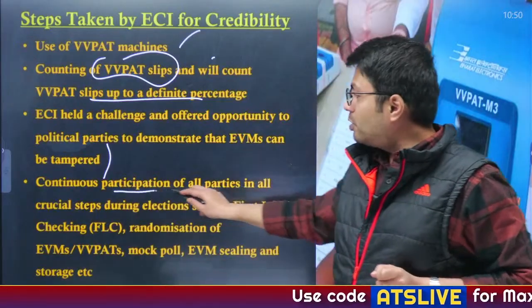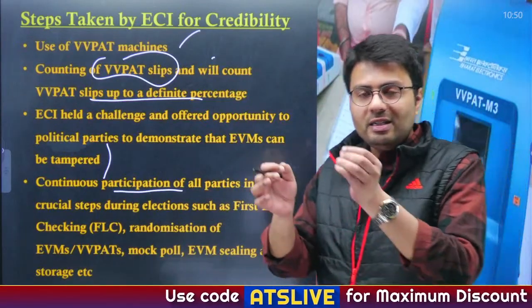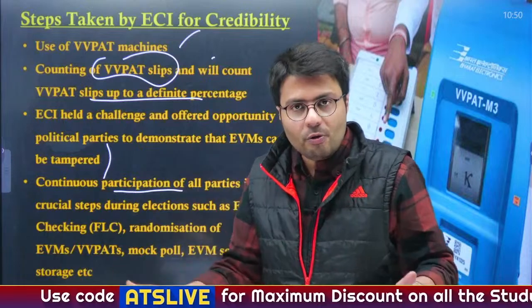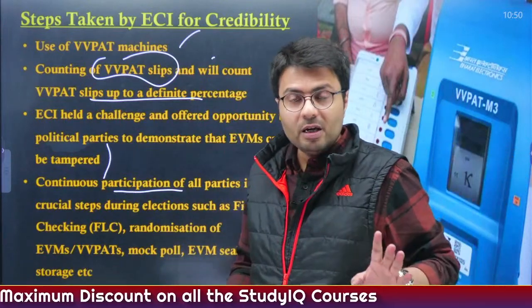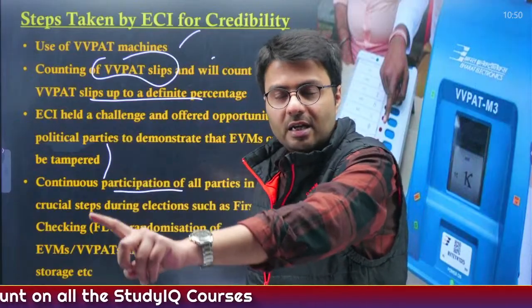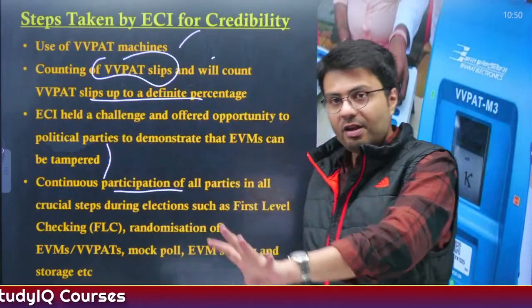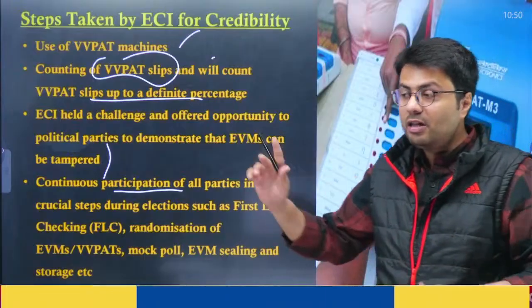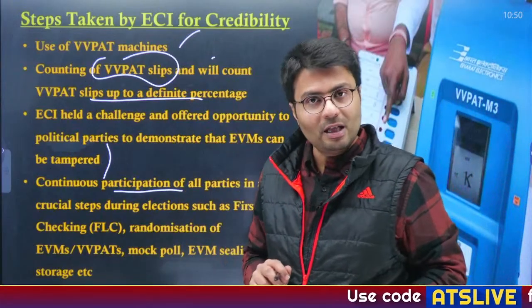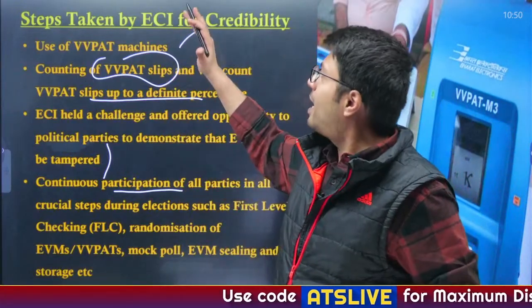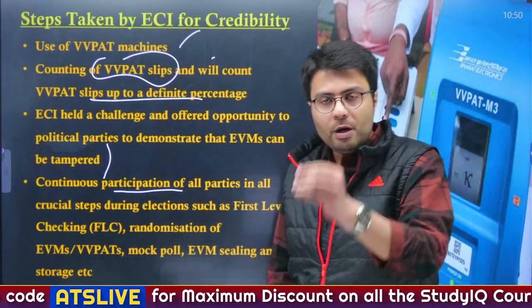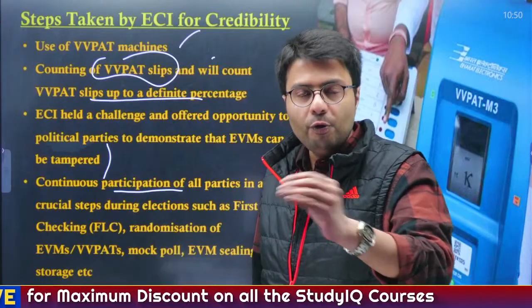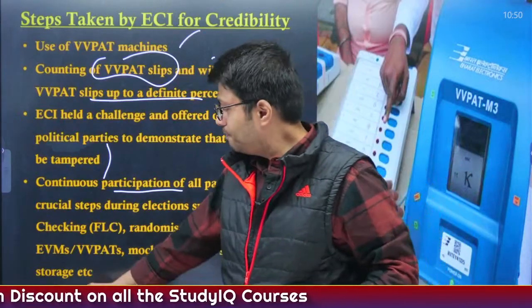Also, the election process sees the participation of all the stakeholders. The party workers are shown that the EVMs are working, and they are also allowed to be stationed near the places where the EVMs are stored, so that they can ensure the other parties are not tampering with the EVMs. So this is how the entire credibility was ensured by ECI, so that people know that the EVMs are foolproof, tamper proof, etc.